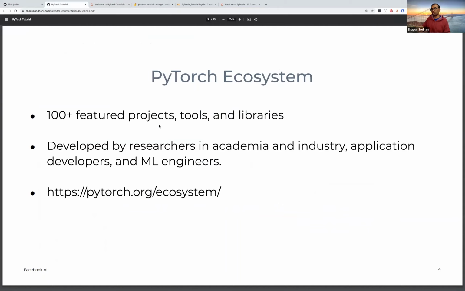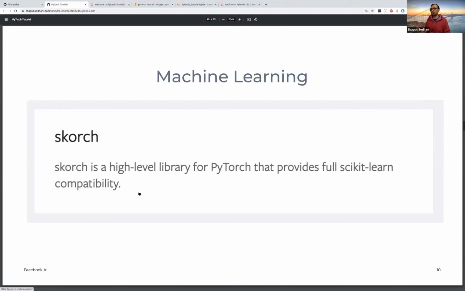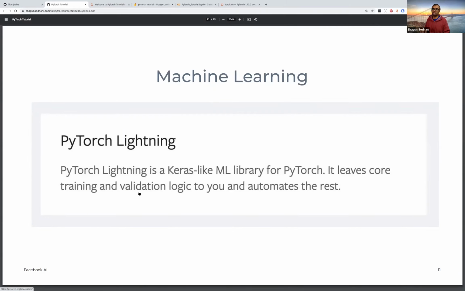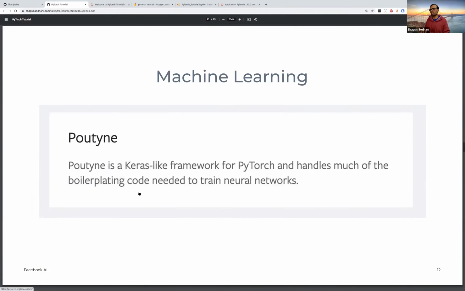In terms of the PyTorch ecosystem, I'll just quickly highlight that it is a collection of about 100+ libraries, tools, and projects. They are listed on pytorch.org/ecosystem, and they might or might not be relevant for you. A few examples that people generally use are Skorch, which is a PyTorch library compatible with the scikit-learn interface. There's PyTorch Lightning, which is a Keras-like ML library for PyTorch.